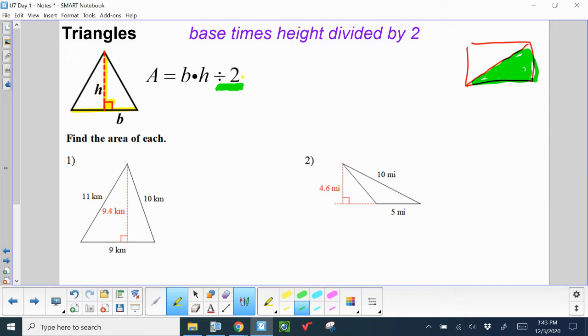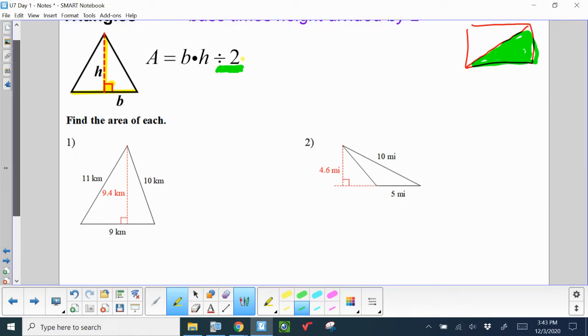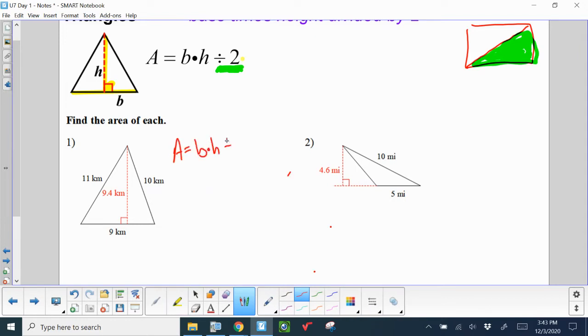But let's do some problems. Area equals base times height divided by 2 for this shape. This shape is a triangle, but I've got 1, 2, 3, 4 numbers in my problem. I don't need 4 numbers, which means some of those are extra. Find the right angle. That segment is 9, and the up and down dotted line is my height.